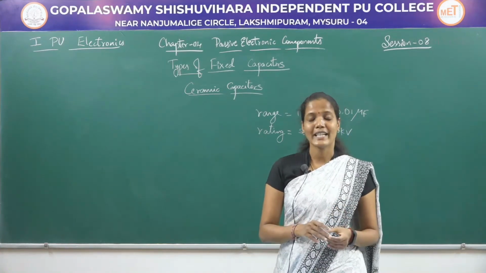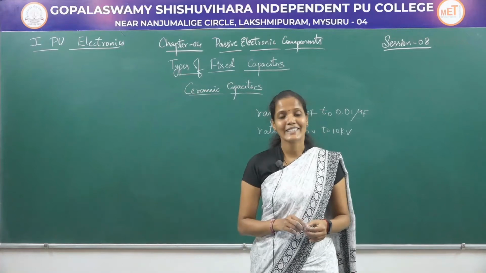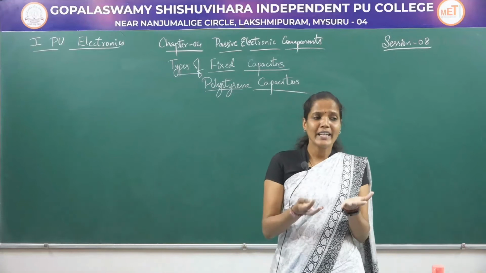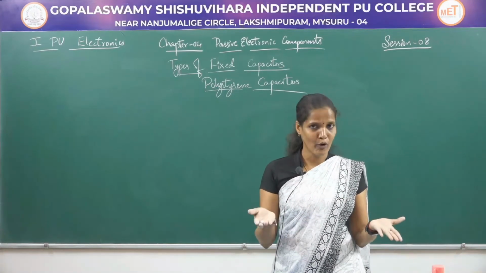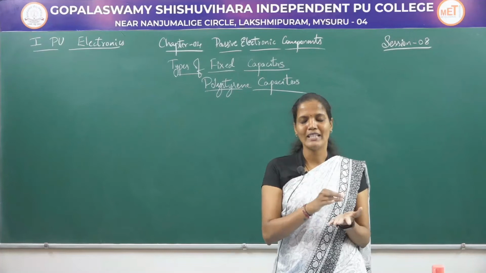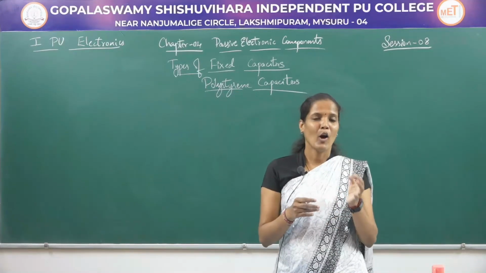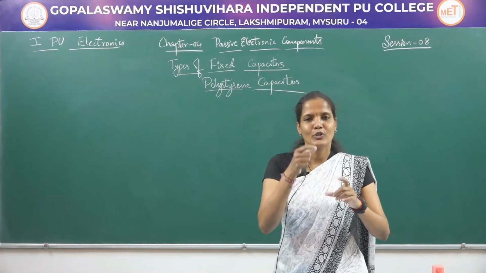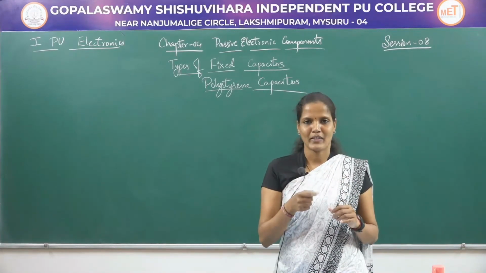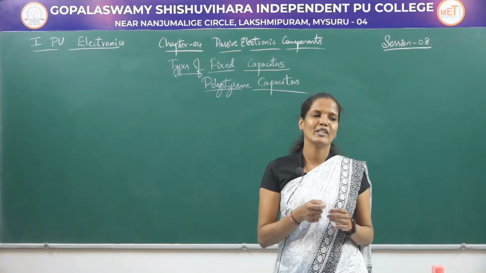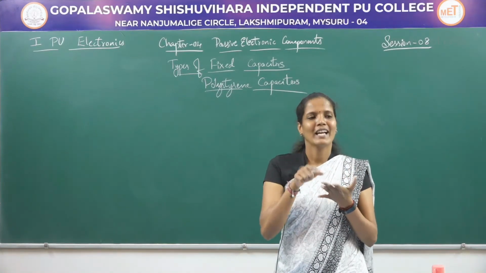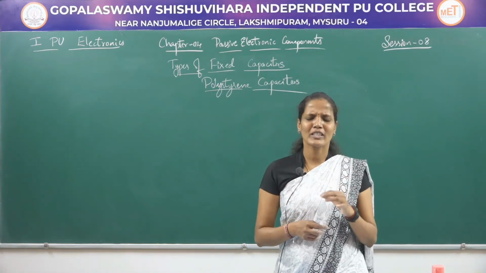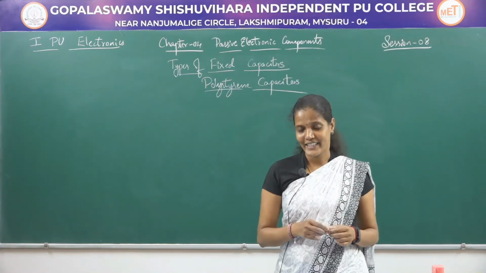Now, let us move on to the next type of fixed capacitor, that is polystyrene capacitors. These polystyrene capacitors are made up of very long thin metal foils, and these two metal foils will be separated by polythene sheets or mylar sheets, and they will be rolled together to form cylindrical shaped capacitors. The connecting wires will be joined to the two metal foils, and it will be encapsulated with a suitable resin binder. So, this is a simple construction of a polystyrene capacitor.